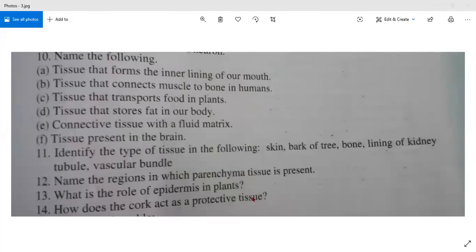Any other participant whom I have unmuted? Sugam, I unmuted. I don't know why she is not unmuting herself. Sugam has to unmute herself. Then Sonal Rajput, unmute yourself. Sneha Chaudhary, you people are not unmuting yourself.